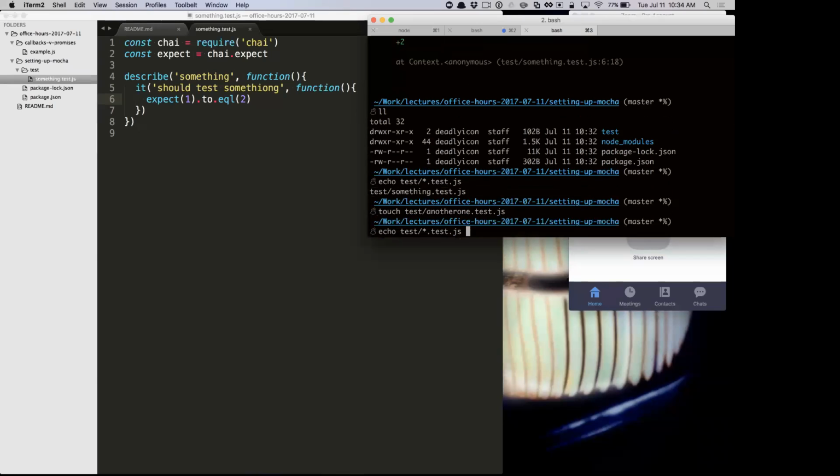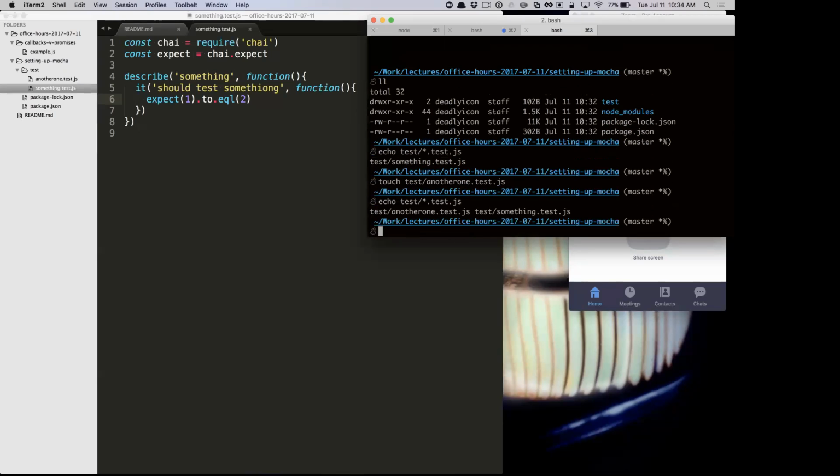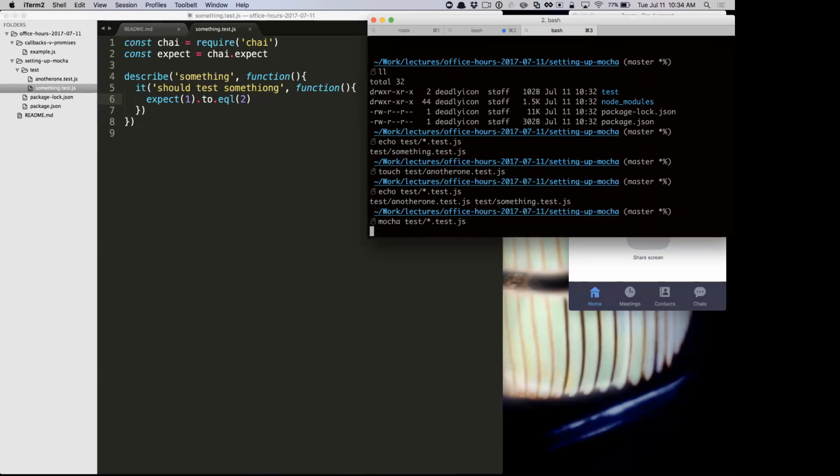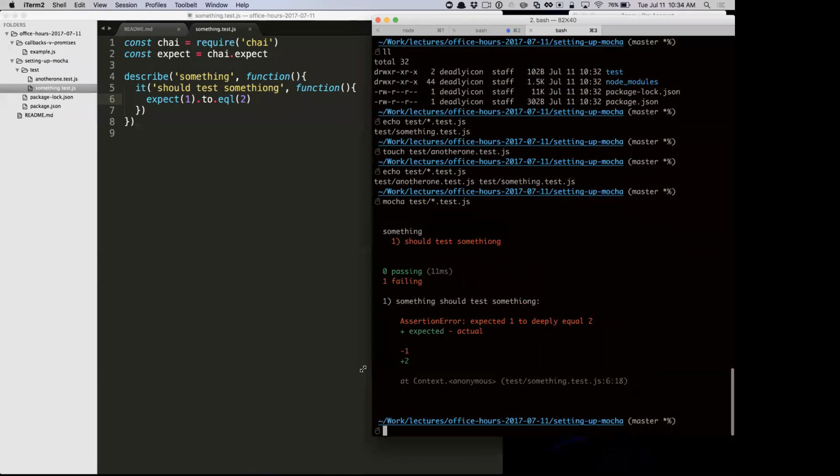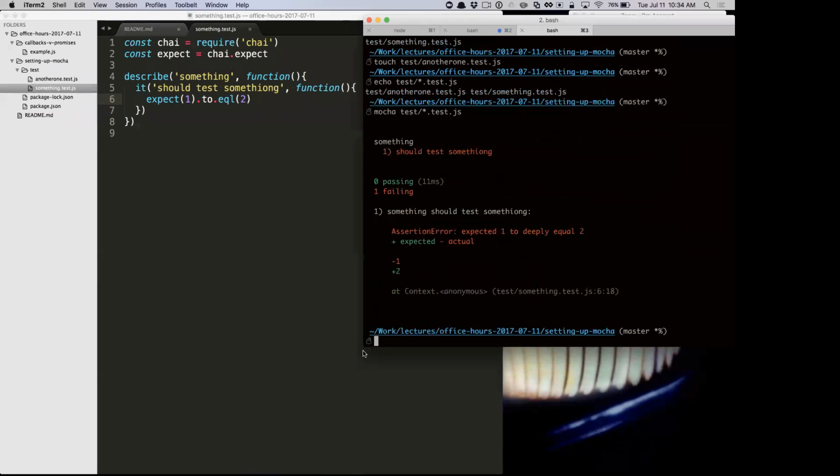This explodes out to a list of all those matching files. So we can just say mocha test/*.test.js, and it'll run just those files that end in .test.js. So with Mocha and Chai, you have to test while you're using a test directory? No, you can do any file, right?